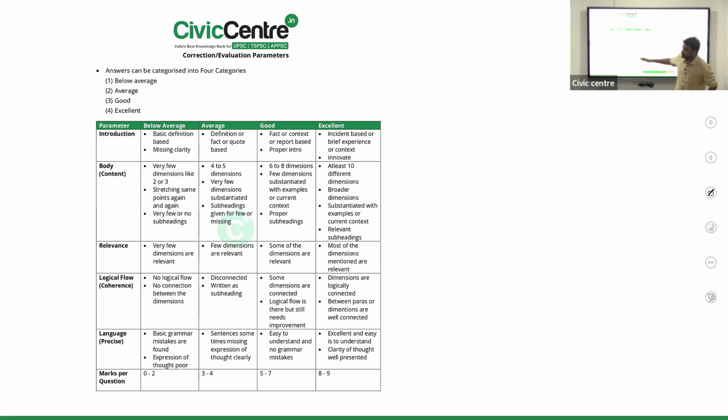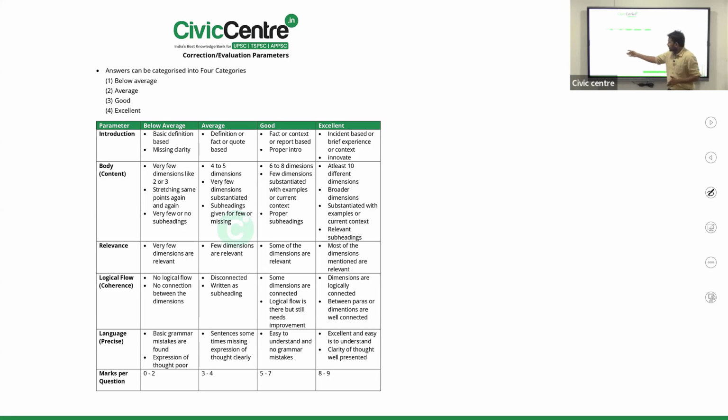So these students, you can see, mostly they would have read the syllabus only once, not read the newspaper. Average category, they will dump whatever they have already read for the prelims exam. Right? 4 to 5, and a few dimensions are substantiated, and they make a list, there is deviation.